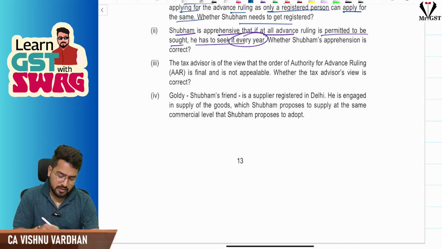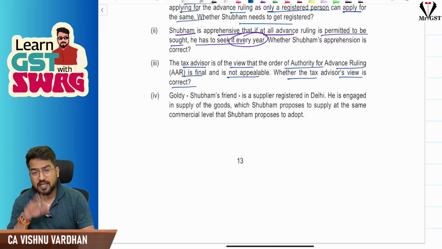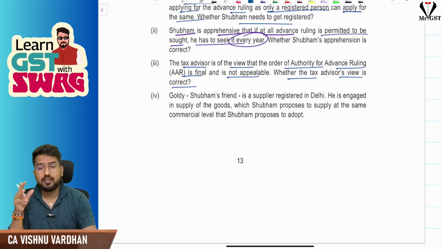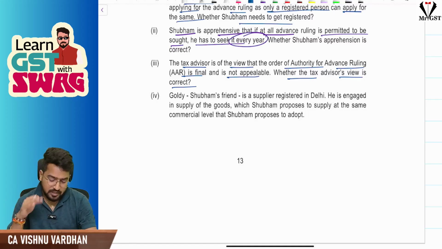Next, tax advisor is of the view that order of appellate authority for advance ruling is final and is not appealable. Whether the tax advisor's view is correct? The applicant can appeal against it, or even if the jurisdictional officer is not okay with that, then he can also appeal it.